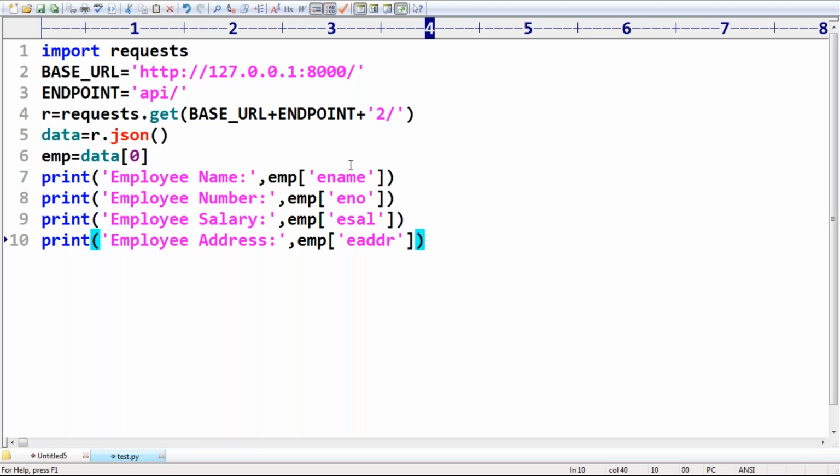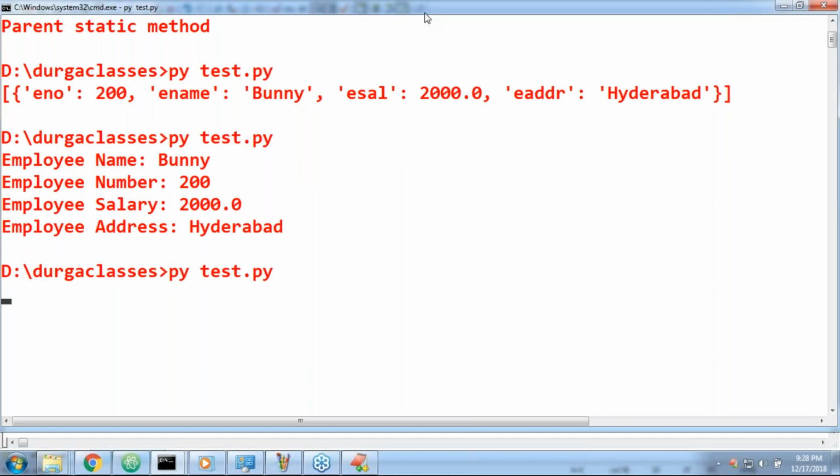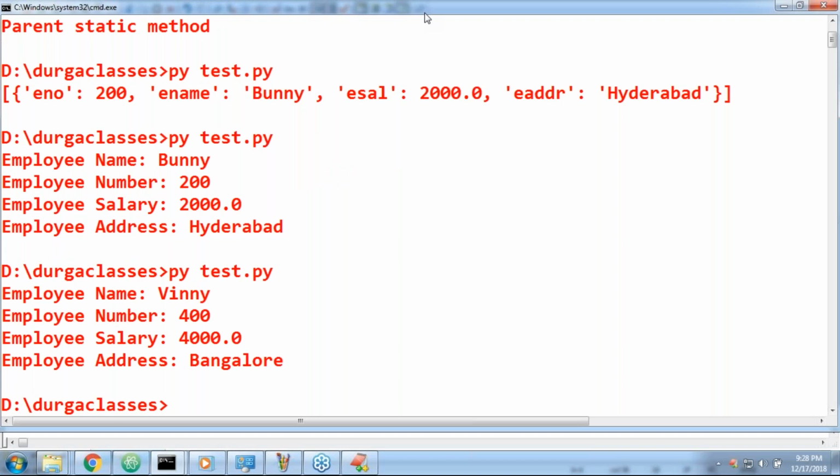How can we implement it, sir? Sir, I don't want second employee data, I want fourth employee data. No problem. Just use endpoint 4. Let me send the request. Winning, 400, 4000, Bangalore, something like this information we get. So the important conclusion you should be aware of: for a Python application to communicate with a Django application, some API must be required, and that API is nothing but a web API.